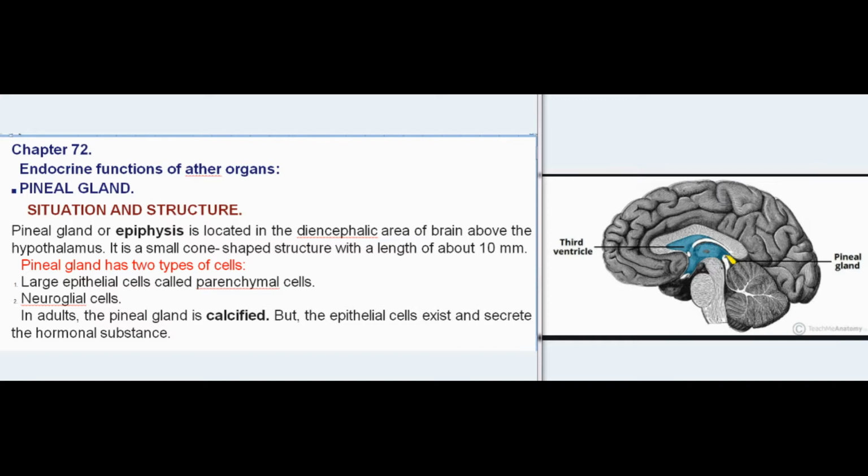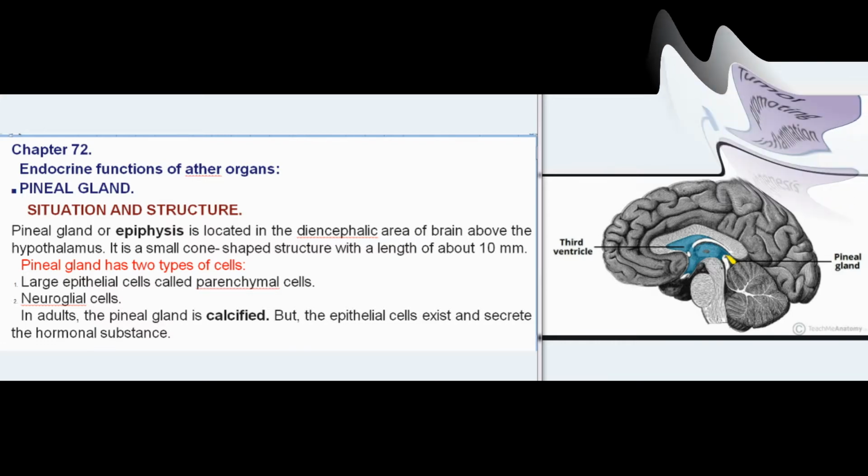The pineal gland has two types of cells: large epithelial cells called parenchymal cells, and neuroglial cells. In adults, the pineal gland is calcified. But the epithelial cells exist and secrete the hormonal substance.